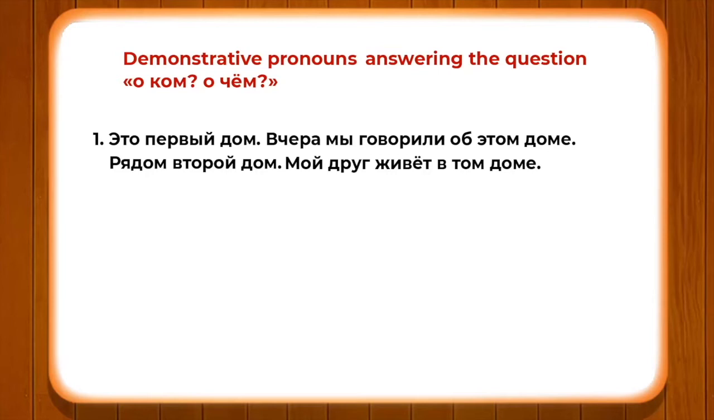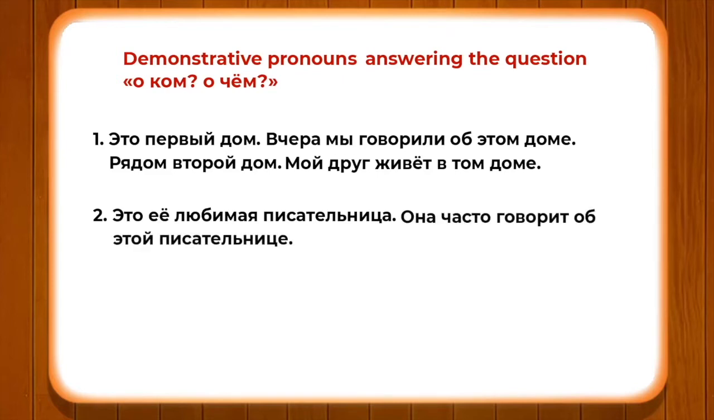Let's see the second example. Это ее любимая писательница. This is her favorite writer. Она часто говорит об этой писательнице. She often talks about this particular female writer. Она живет в той деревне, где я живу. She lives in that village where I live. So it is again demonstrative. Той. Alright.